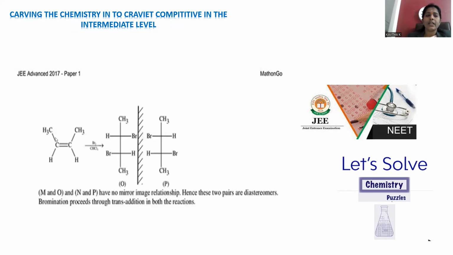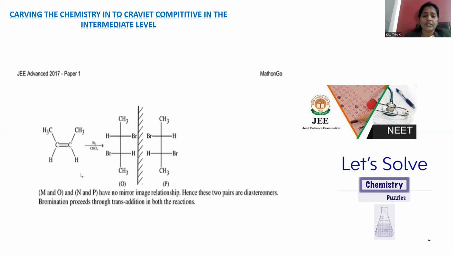Cis butene. The cis butene is treated with bromine in chloroform. Whenever bromine in chloroform is treated with cis butene, what happens? Cis means the two functional groups are on the same side. As you're already aware, bromination is anti-addition. Anti-addition gives rise to the two bromo in the anti-position with respect to each other. That has two provisions, either right hand side bromo, left hand side bromo, or left hand side bromo, right hand side bromo. So these two are O and P.